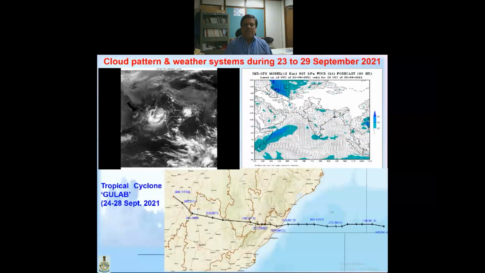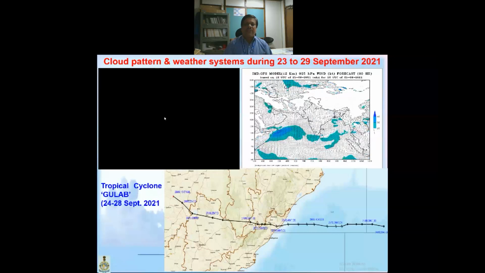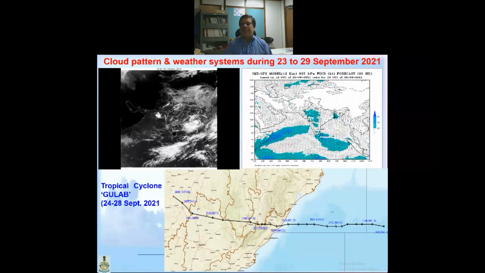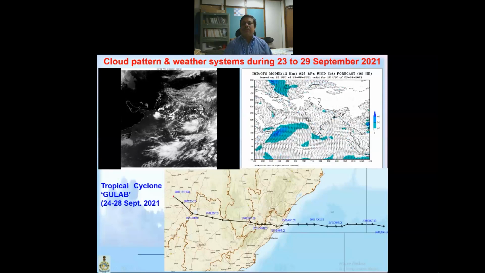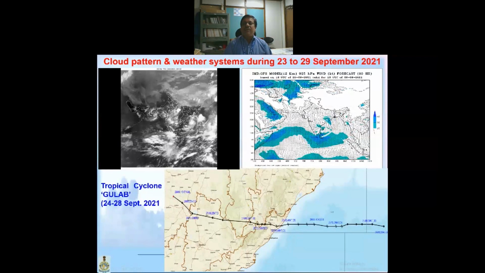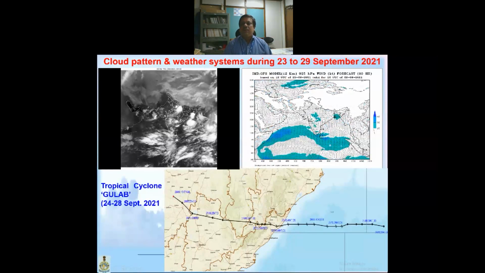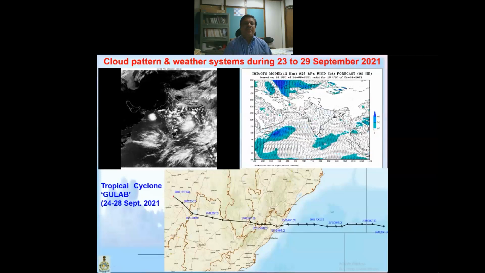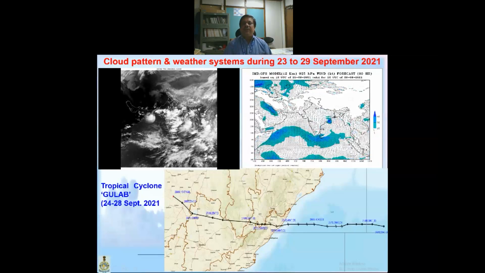And now the remnant of this Gulab cyclone, we can see here, again intensified and emerged over the Kutch region over the Arabian Sea, and now it is a depression.